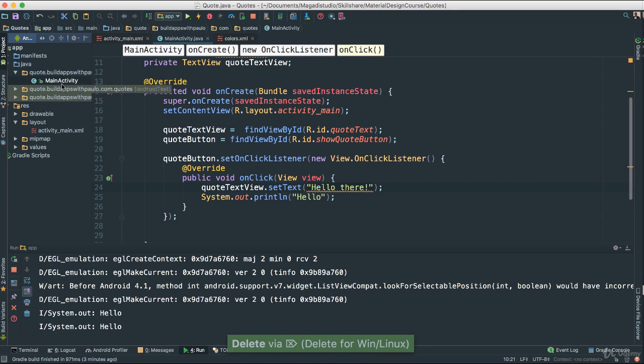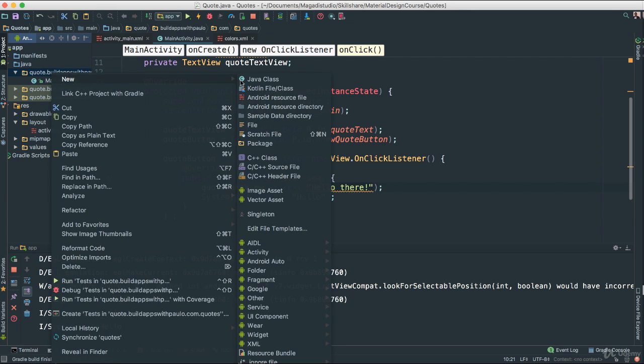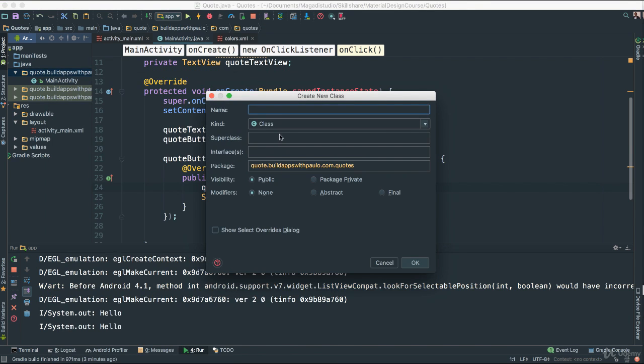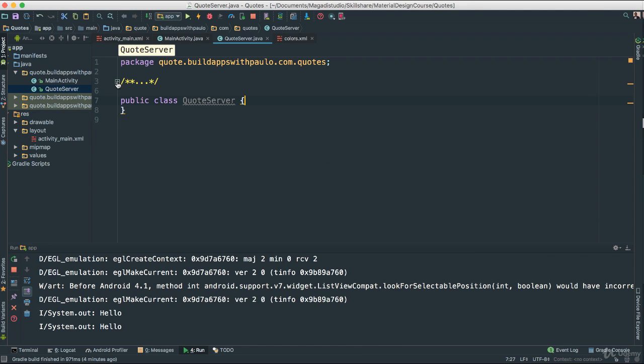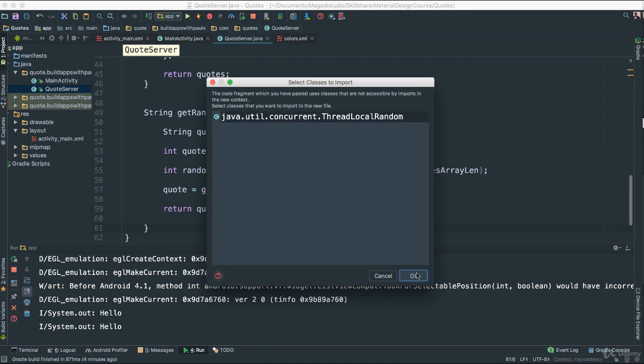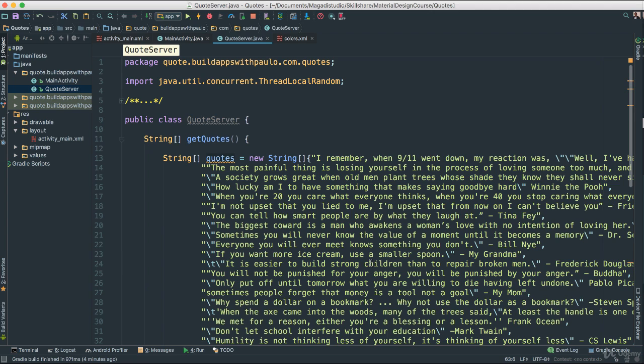All right, the next thing we're going to do here, inside of this package, I'm going to right click, I'm going to say new, I'm going to say Java class, and I'm going to create a class, say quote server. So this class here is just going to serve us a quote. Now, because I already have the code and I don't want to spend too much time, because the idea here is to get you started and going with Android, I'm just going to paste here some code I wrote previously.